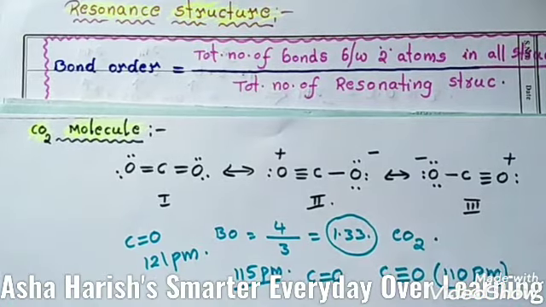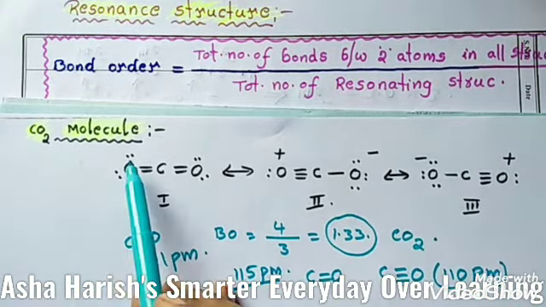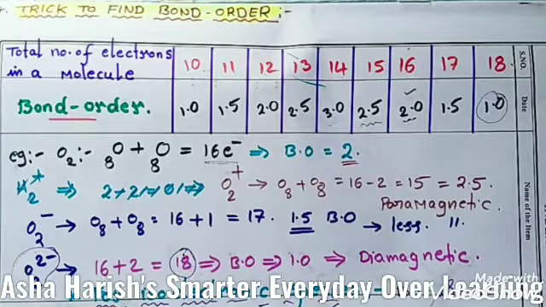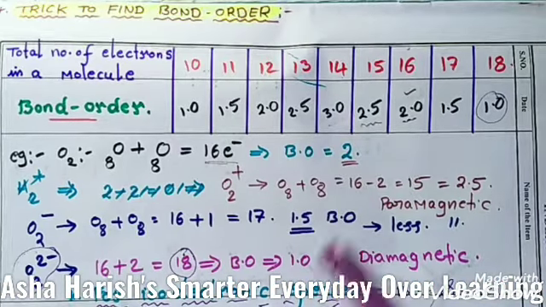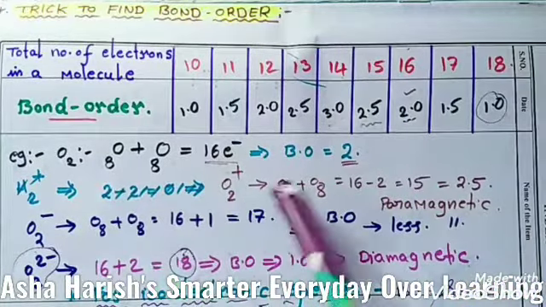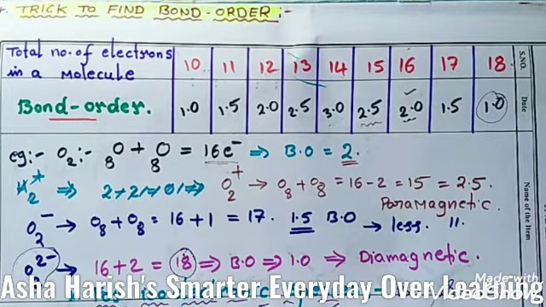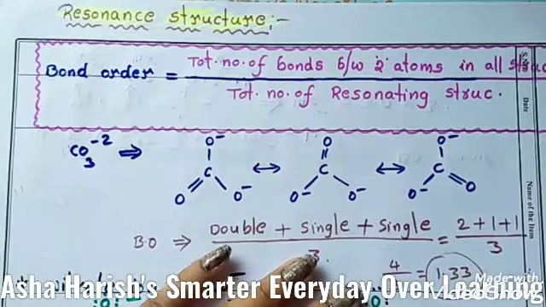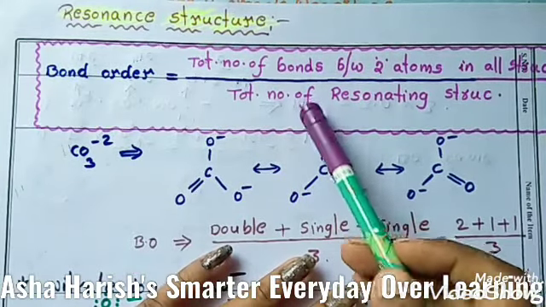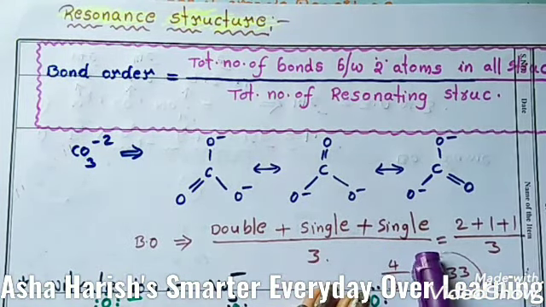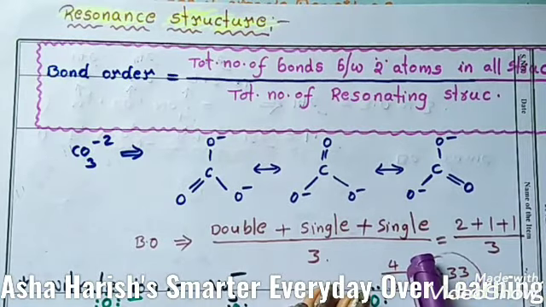That is about how to find the resonance structures for CO2 and how to calculate the bond order also. Students, this is about today's session, the trick to find the bond order for molecules and ions. If the molecule has resonance structures, we identified the formula for how to find the bond order. In the case of isoelectronic species also we studied how to find the bond order. Students, I think this class is very useful to you.